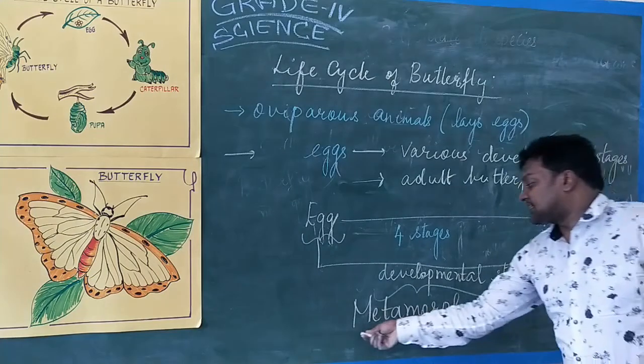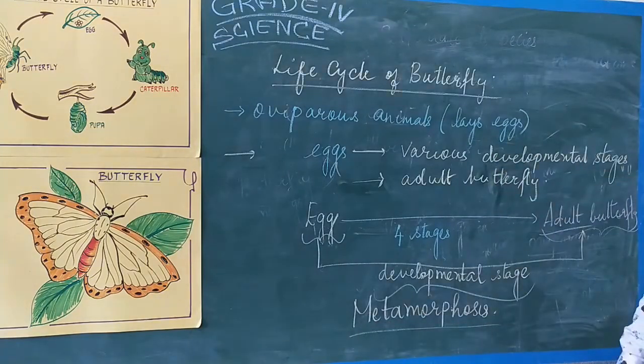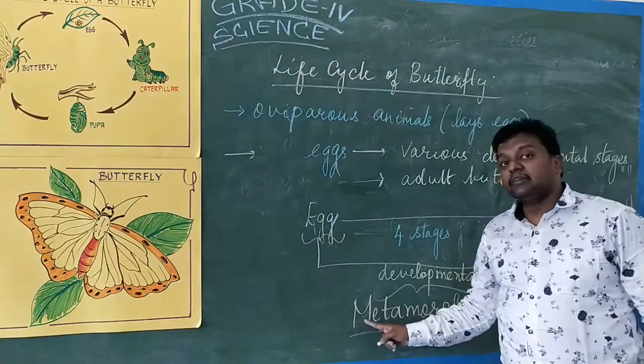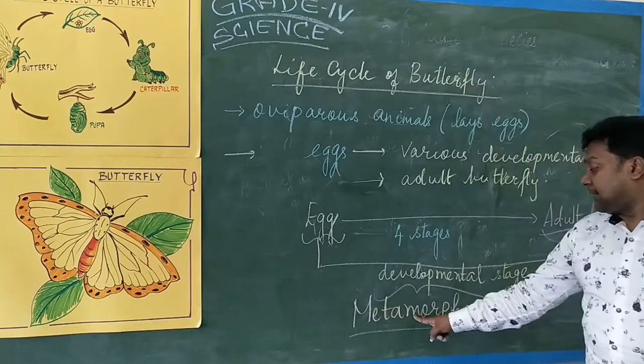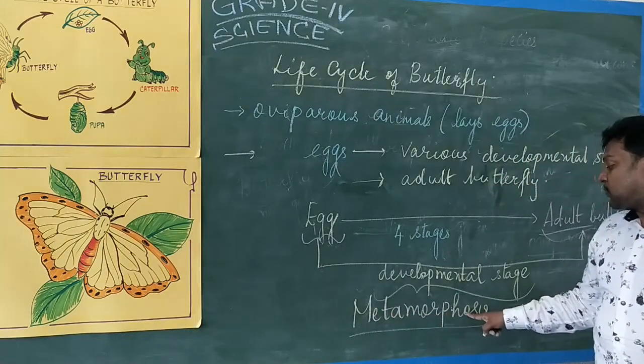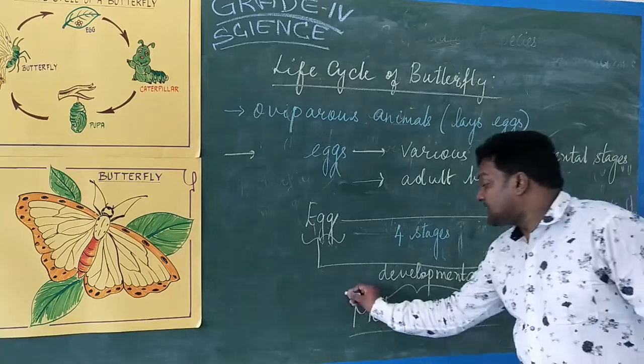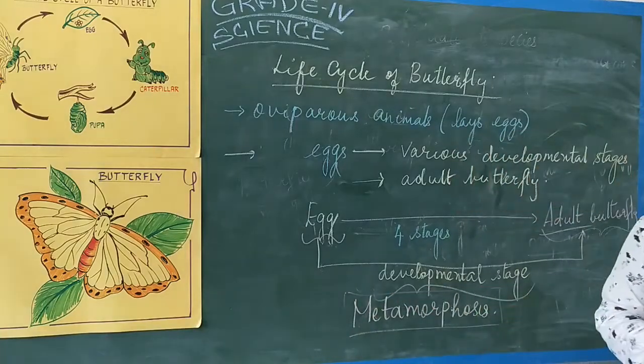Metamorphosis. What is the pronunciation? Metamorphosis. What is the spelling? M-E-T-A-M-O-R-P-H-O-S-I-S. This is called metamorphosis.